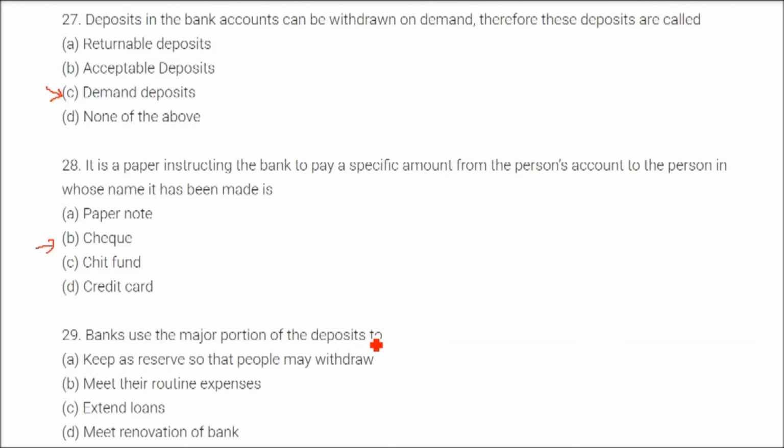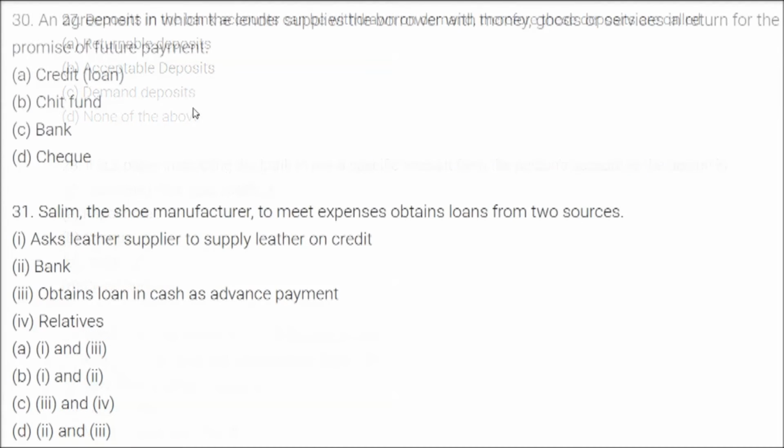Banks use the major portion of the deposits to lend, to give loans. So the answer is extend loans. An agreement in which the lender supplies the borrower with money, goods and services in return for the promise of future payment, and this is credit, loan, udhar.